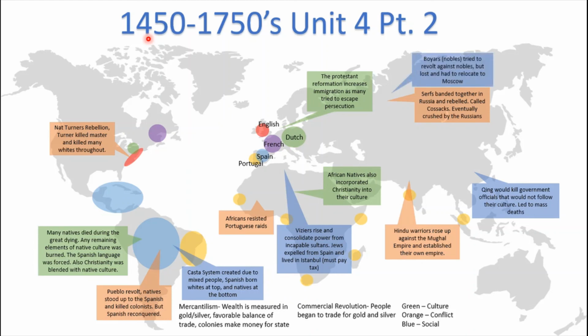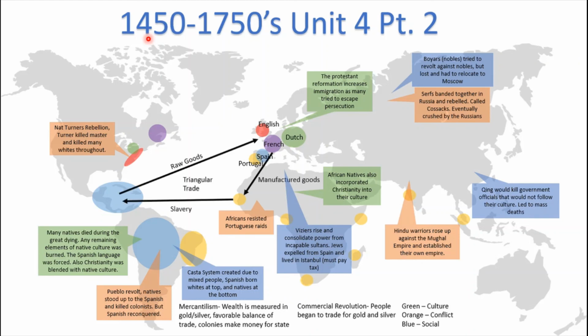And then finally, the boyars, the nobles, tried to revolt against the Tsar, but they lost and had to relocate to Moscow. Remember earlier in France, King Louis built the Palace of Versailles to move the nobles into that palace. In Russia, the same thing happens, where the Tsar relocates the nobles to Moscow, where he can keep a close eye on them.